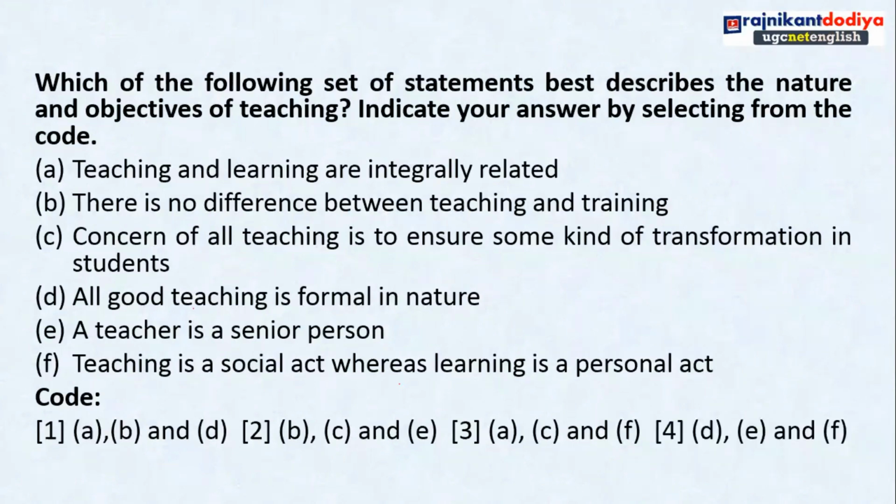Students, please answer me. Which one is the right code? There are 4 different codes given: 1, 2, 3, 4. Rather than typing in the chat, it will be great if you can unmute yourself and answer. I am not able to see your chat because I am presenting right now.